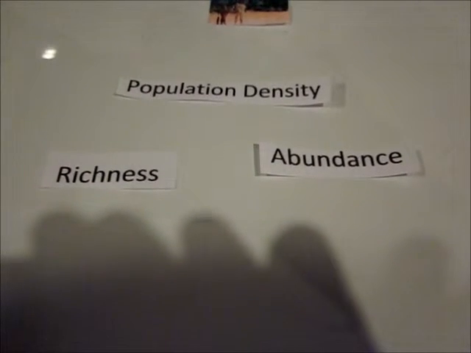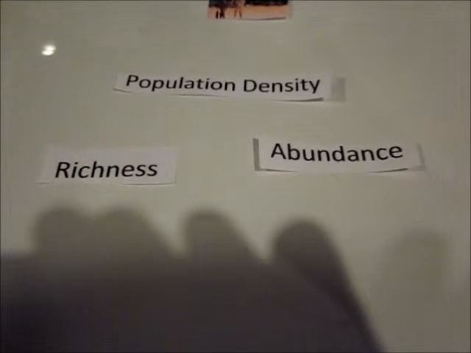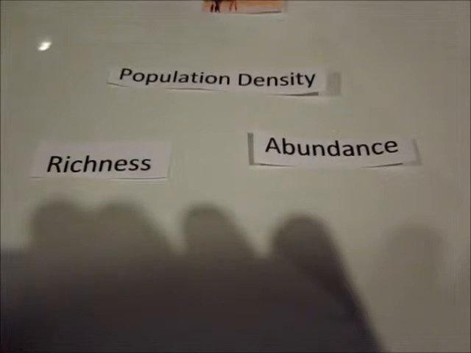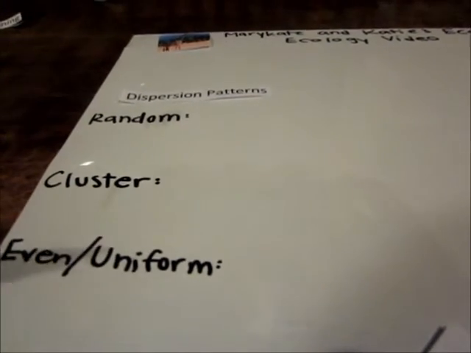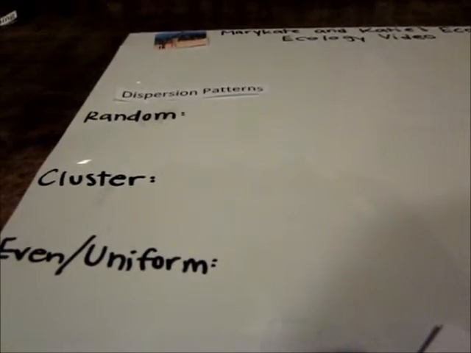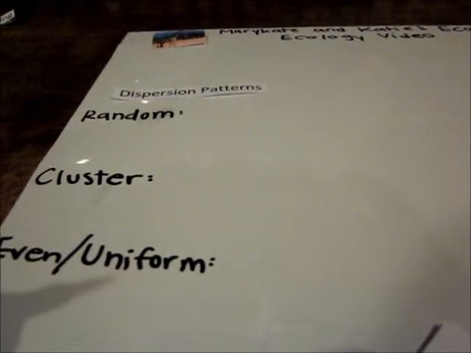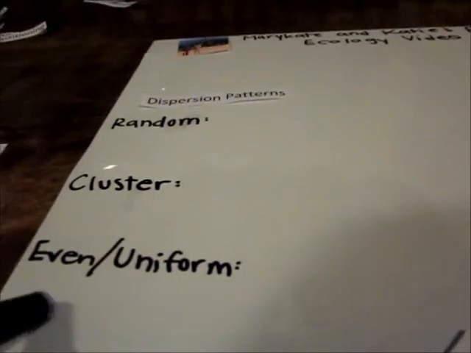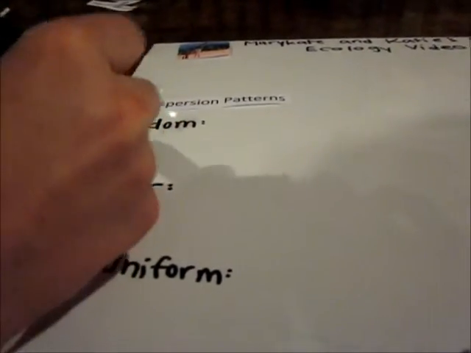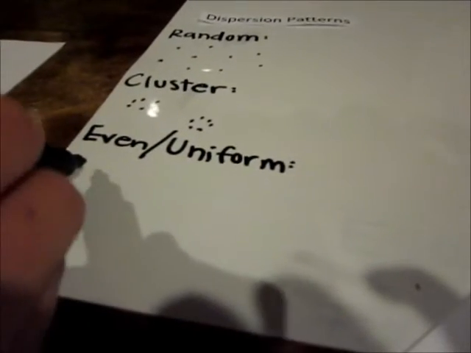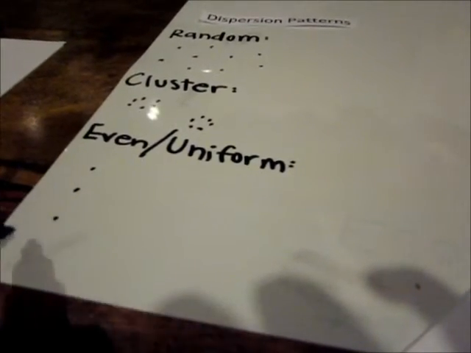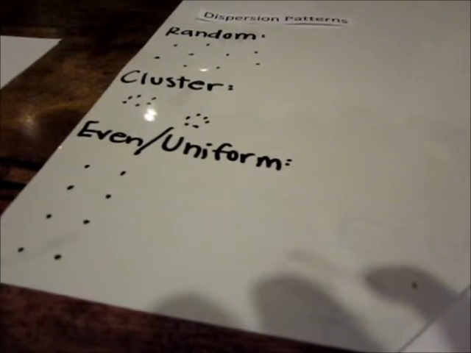Richness and abundance can be used to describe the organisms of an environment. Richness is the number of different species, while abundance is the amount of each species. The properties of a population are size, which depends on birth rate, death rate, immigration and emigration; density, which depends on the amount of space; and dispersion patterns, which are random, cluster, and even or uniform. Random is when the animals are dispersed randomly throughout the ecosystem. Cluster is when they are placed in clusters around resources. Even or uniform is when competition has spread animals equally, separating them into their own territories.